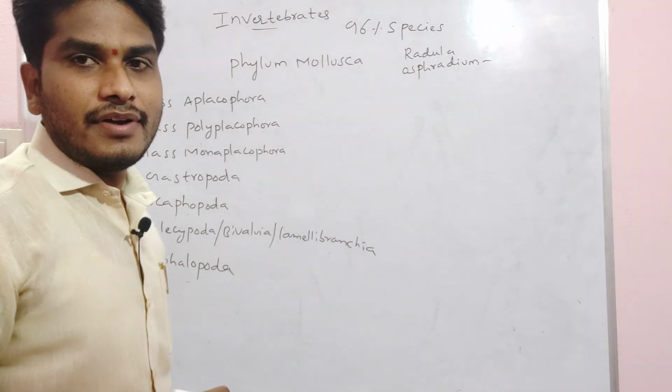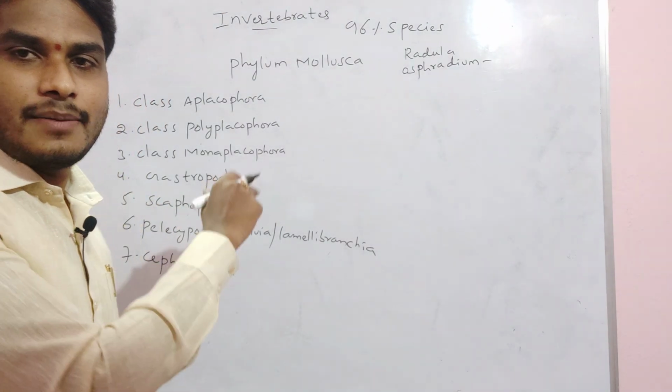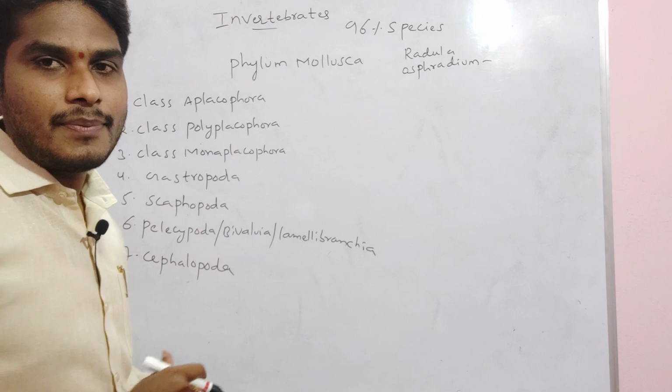Molluscans are divided into 7 classes on the basis of the presence of plates and the shape of the foot.